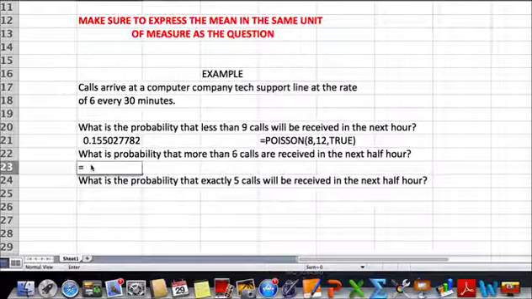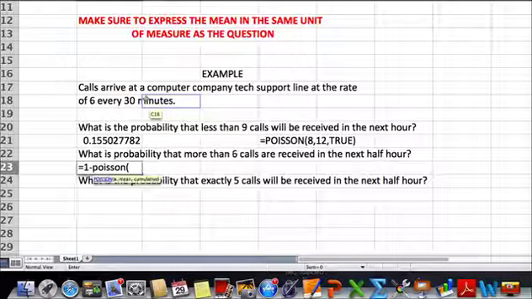So we're going to say equals 1 minus, and then we're going to start typing Poisson. And again, it's going to ask us what numbers we're interested in. Well, for more than 6, we're going to calculate what 0 to 6 is and subtract our answer from 100%, because what's left will be the probability for more than 6.